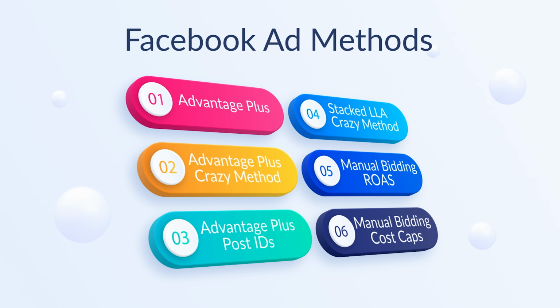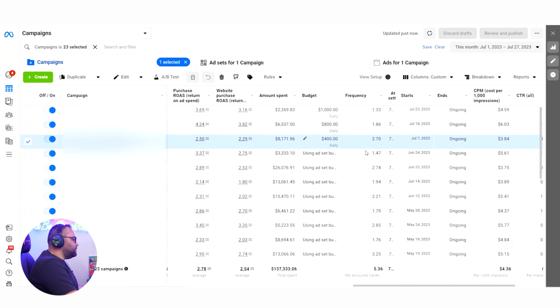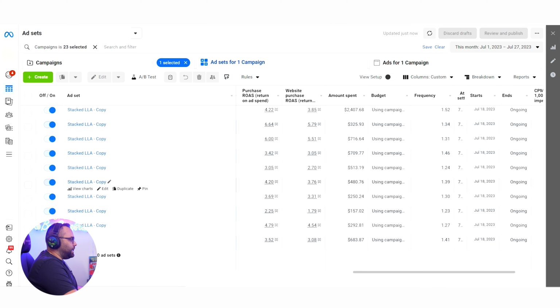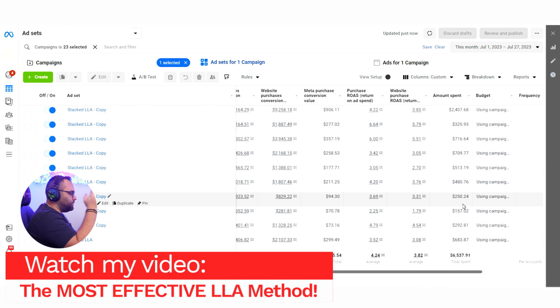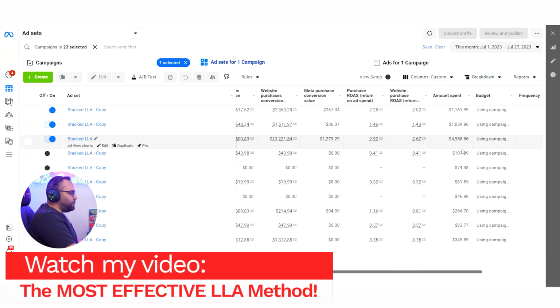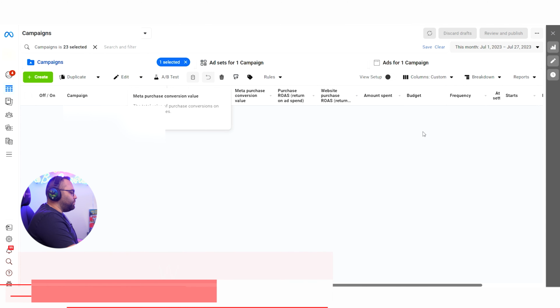We are using stacked lookalikes, crazy method, and we're using cost caps with ROAS and with price beat. And with 7 days attribution in the cost caps instead of 1 day that I'm showing in the video. Over here, for example, we have a stacked lookalike campaign. It's working pretty well. Basically, it doesn't even need optimization because it just had sales everywhere. It's not like this one that needed optimization in order to reach, and I closed all of that, and this is what it stayed with, a smaller budget, of course.